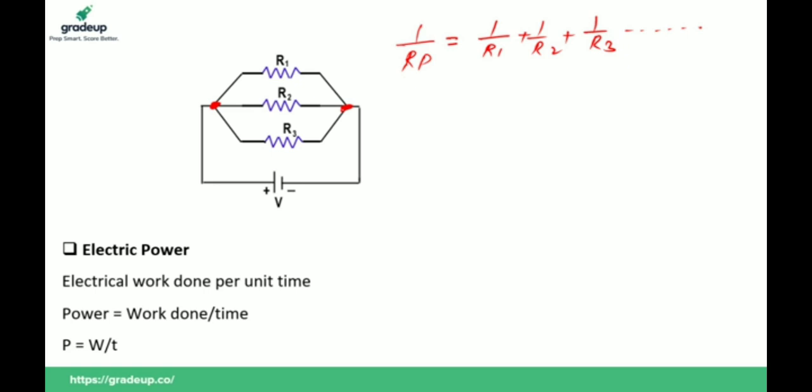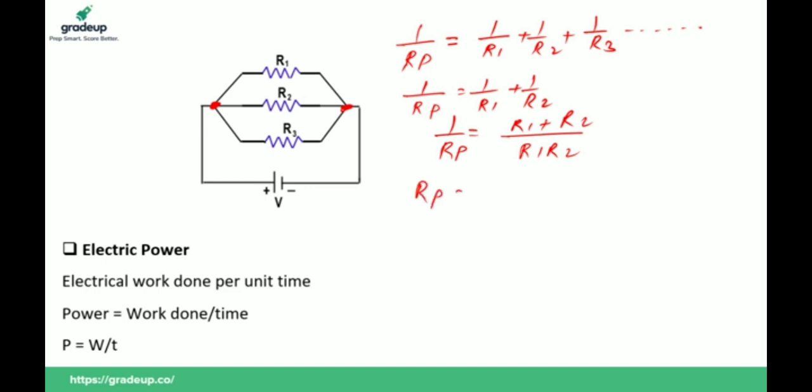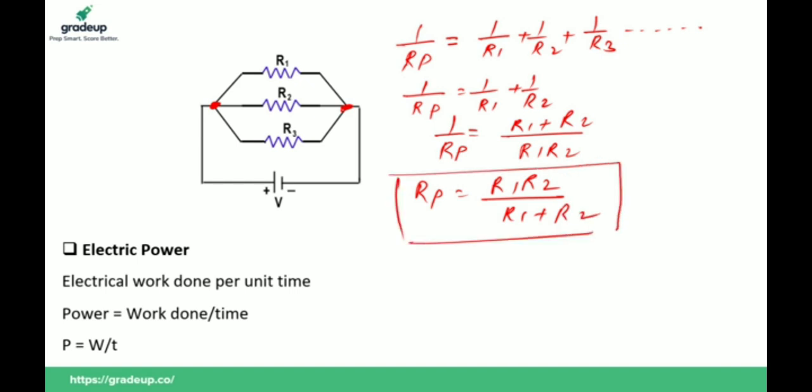Suppose we have two resistors connected in parallel. Then 1 upon Rp is equal to 1 upon R1 plus 1 upon R2, which becomes R1 plus R2 upon R1 R2. So Rp becomes R1 R2 upon R1 plus R2. If two resistors are connected in parallel, you can use this formula to calculate the equivalent resistance: Rp is equal to R1 R2 upon R1 plus R2.